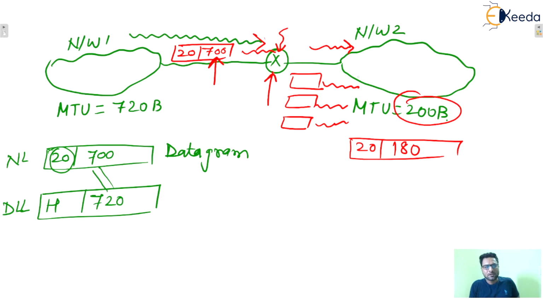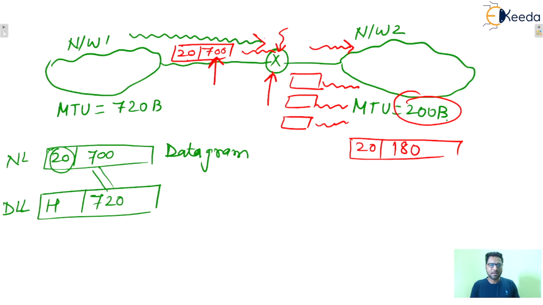That is known as fragmentation. Various questions have been asked from this topic, fragmentation, in GATE. Why fragmentation is required, you know very well: because of MTU restrictions, this particular datagram must be fragmented.